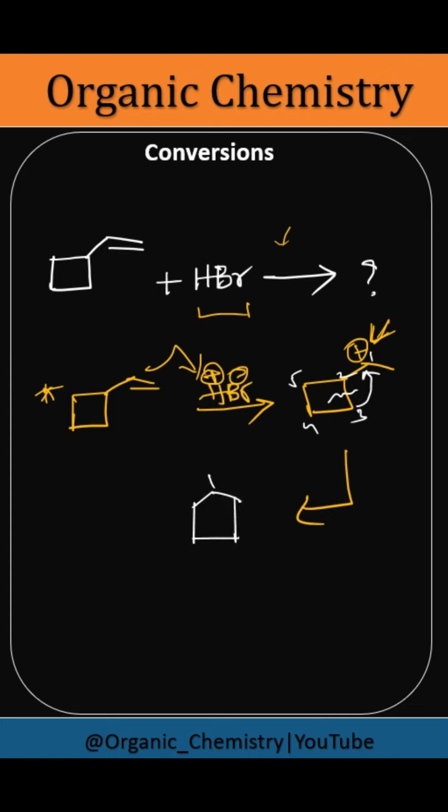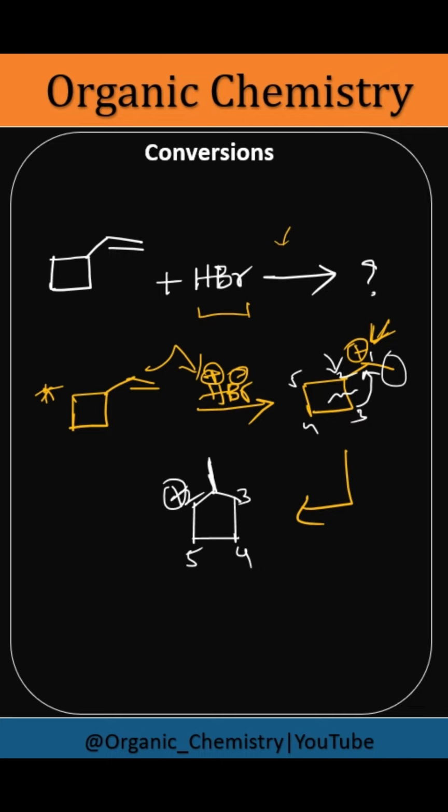This is 1, and there is a new bond between 1 and 3, right? 4, this will be 5, and this will be 2. All right, 1, 2, 3, 4, 5. And here, on carbon 1 there is a methyl group, so that one we need to mention here. And where will we get the positive charge? Here we have broken this bond, right? So the positive charge comes on this second carbon.